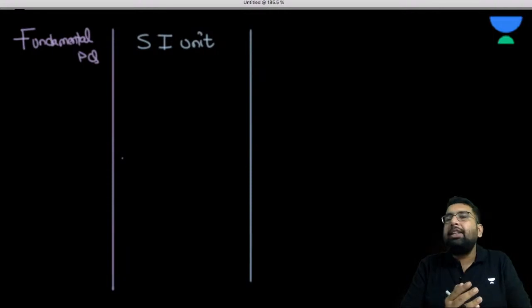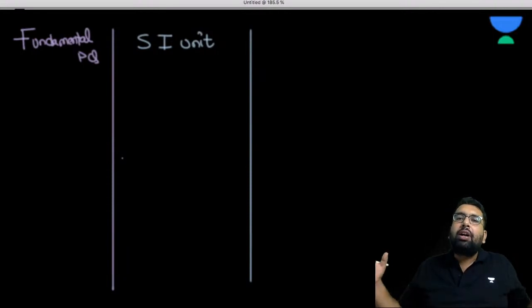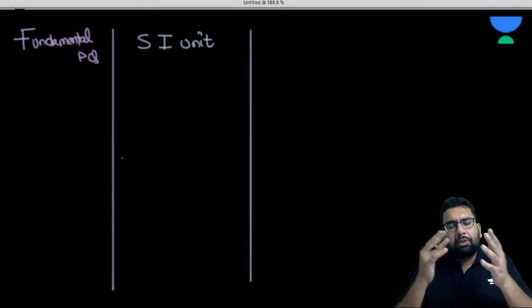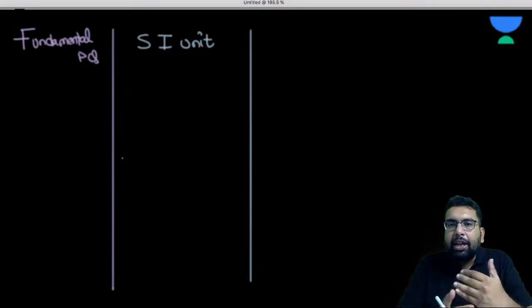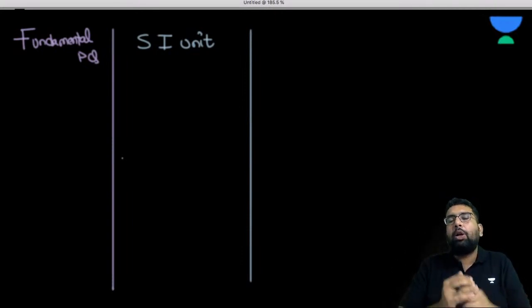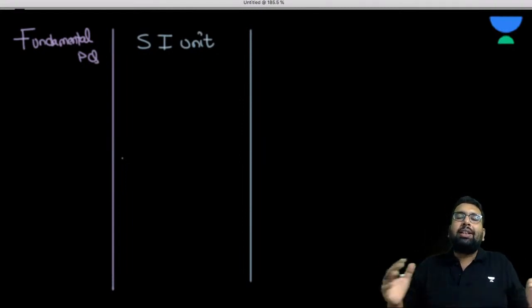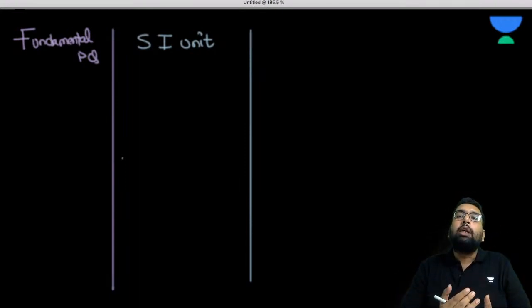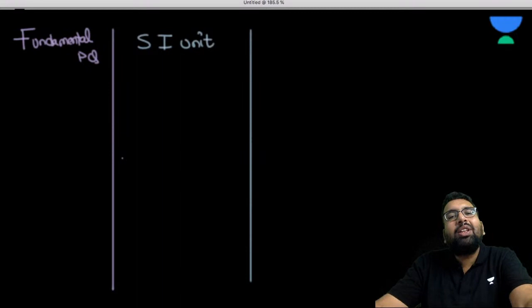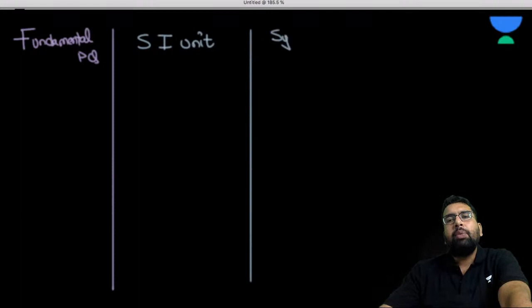In 1960, in the 11th General Conference, the world came up with this SI unit just so that the whole world follows the same standard of unit for ease of interpretation, measurement, and trade. Obviously, when you are converting one unit to another, there may be some chance of error. We are exporting something to other nations, and they are exporting something to us. If there is any difference in the measurement, it will be a huge issue. So this was the purpose of the SI unit. This is just additional information. And the third thing we would be requiring is the symbol of these units.